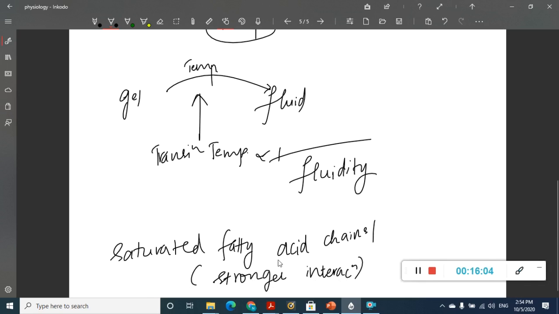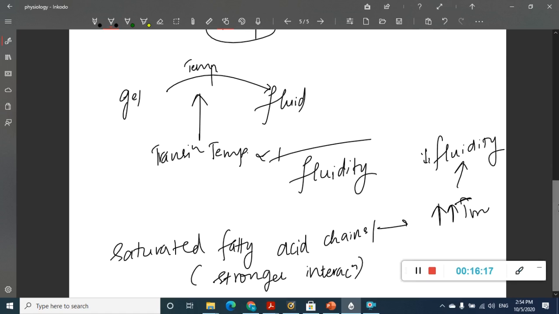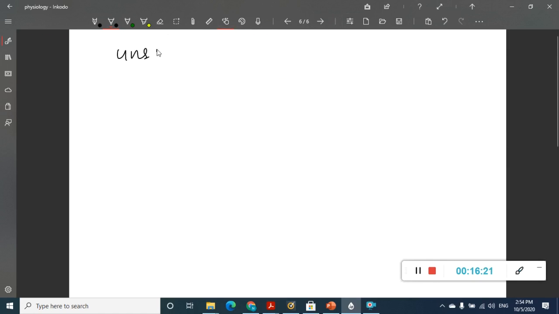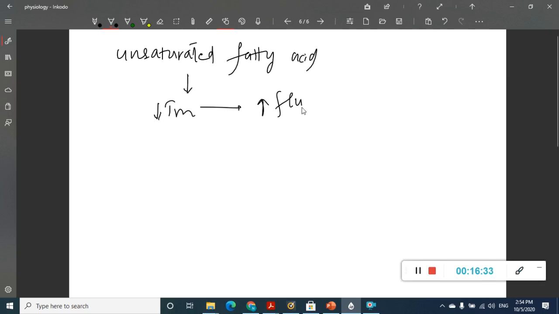So these will cause a higher TM. Because of this higher TM, there is obviously decreased fluidity. And if there are unsaturated fatty acids, these unsaturated fatty acids obviously have lesser interaction, so they have a decreased TM, and thus there is increased fluidity. Okay, so this is important.